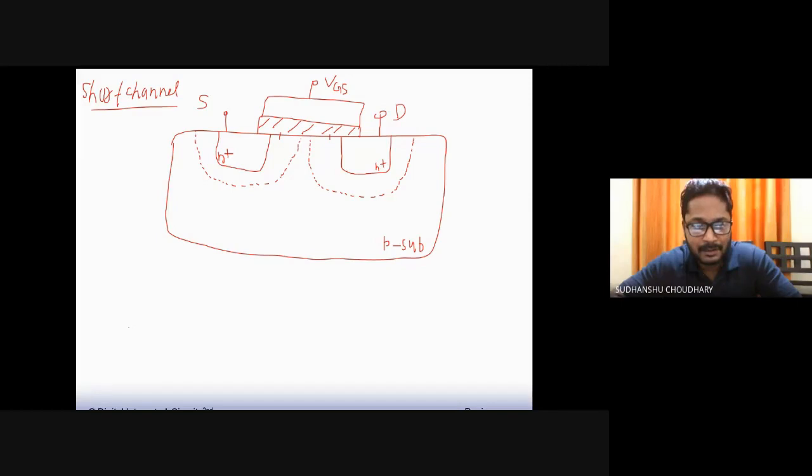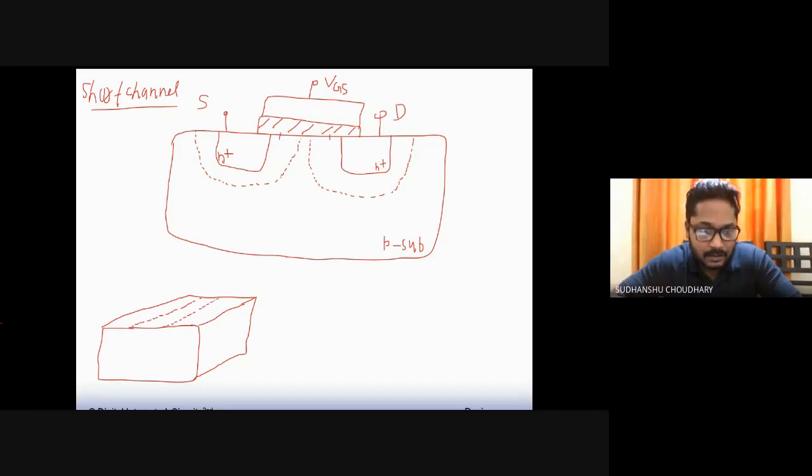Let us try to understand it by again a 3D picture of the device. So let us say this is my W. I have a gate in this region. Let's say this is my gate VG.